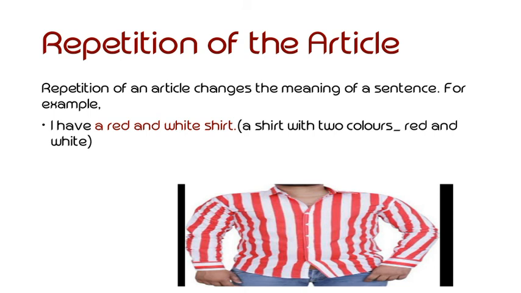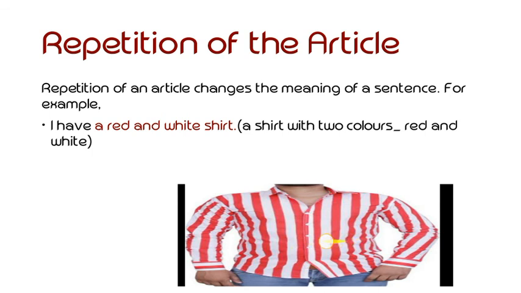Here, what is the article, children? A is the article. So the sentence is I have a red and white shirt. It means a shirt with two colors, red and white. Both colors are in one shirt only.